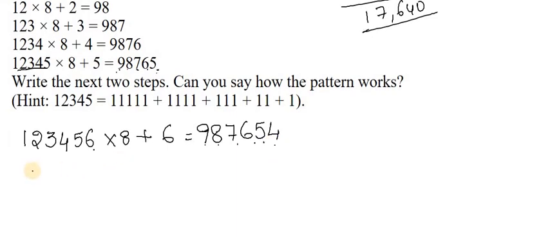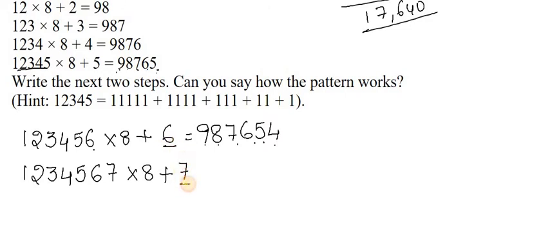Now in the same way we will write 1, 2, 3, 4, 5, 6, 7 multiplied by 8 plus 7. Here how many digits are there? It is showing 7 digits. So here I have to write 7 digits starting from 9, 8, 7, 6, 5, 4, 3. In that way, can you say how the pattern works? So this is the way your pattern is going to work.